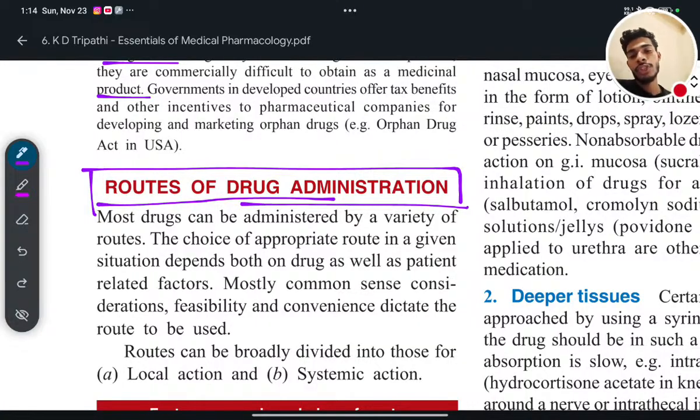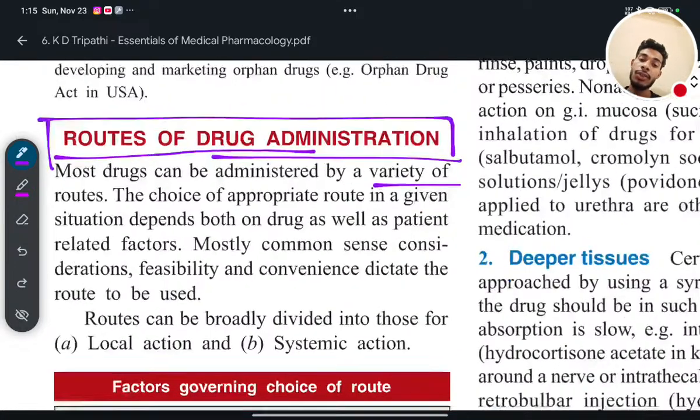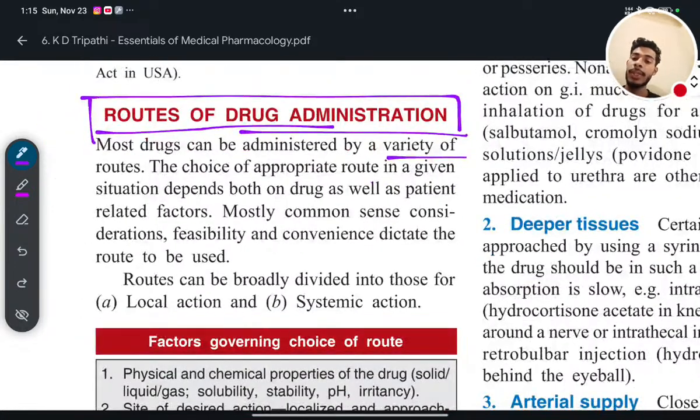Most drugs can be administered by a variety of routes. The choice of appropriate route in a given situation depends both on drug as well as patient related factors. So administration of a drug inside the body is only dependent on the type of drug or dosage form. True or false? False.